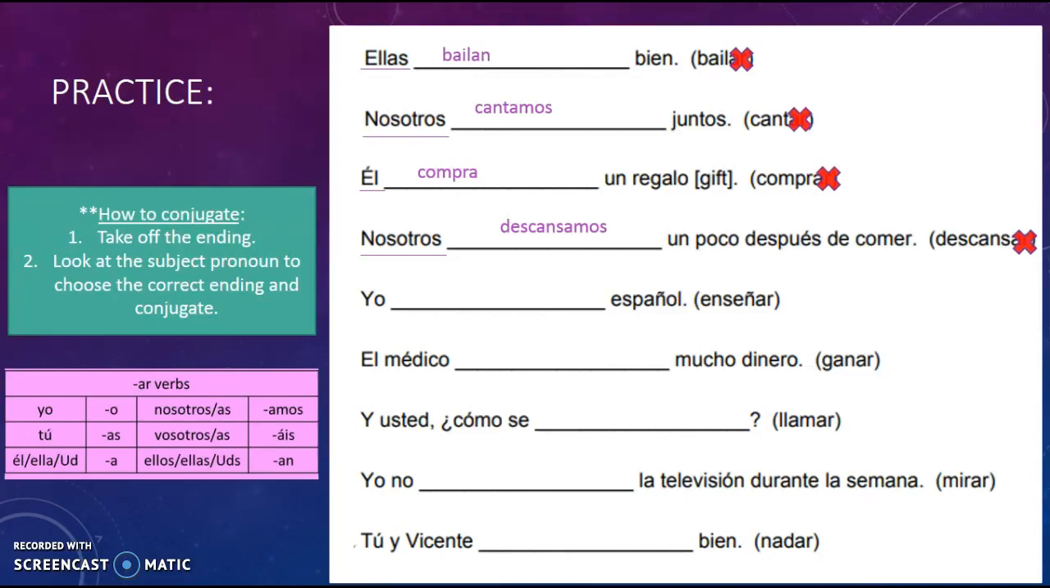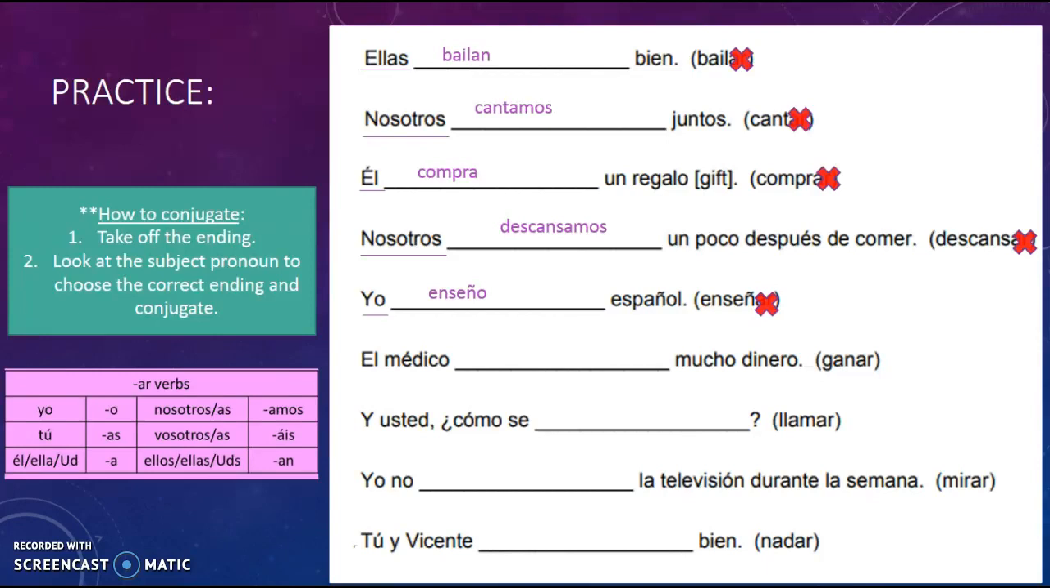Okay, the next one now says yo blank español, and our verb is enseñar. We know enseñar means to teach. We've had that one a couple of times now. So again, we take off our AR. We're left with enseñ with the little ñ, and we will plug in the O because that's the yo ending. So yo enseño español. I teach Spanish.